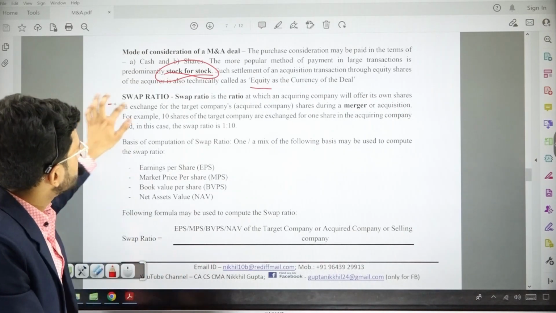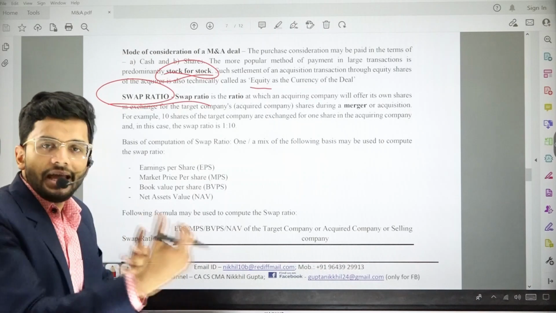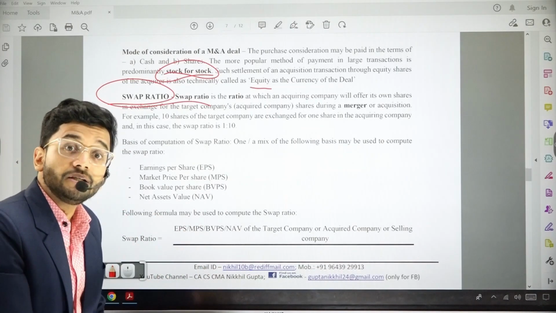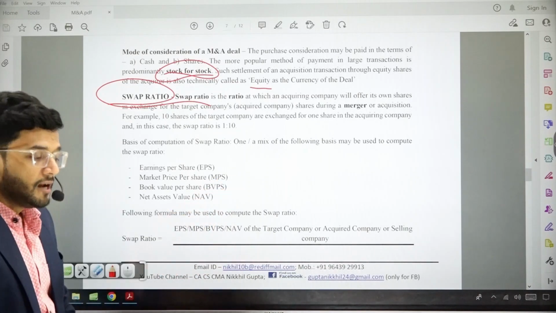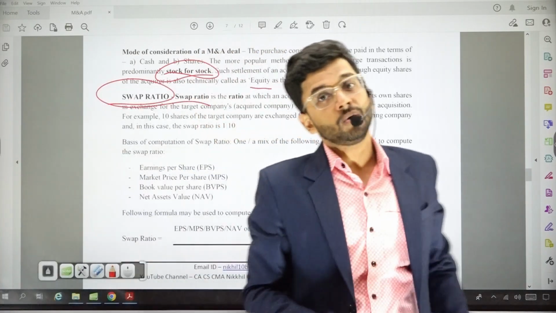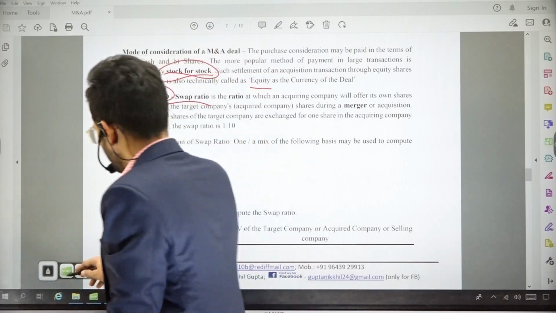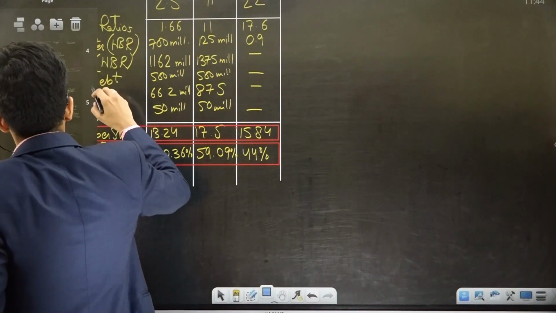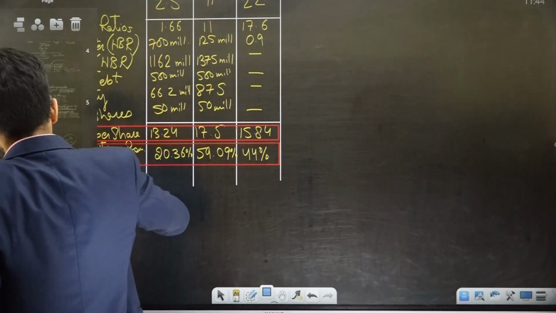And this is the swap ratio. Swap ratio is the exchange ratio in which the shares of bidder company and target company are exchanged. This swap ratio is computed in various ways, and in the subsequent sessions we are going to discuss it. What is swap ratio? That is what we are going to discuss now, and specifically in case of exchange of shares, we are going to compute this swap ratio.